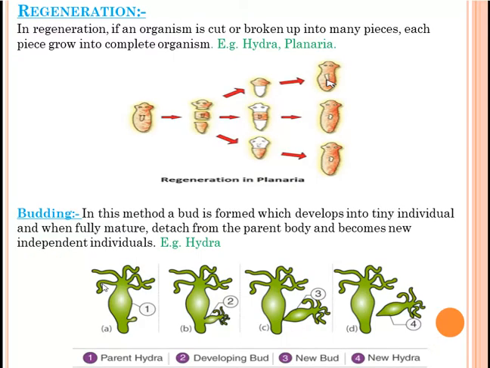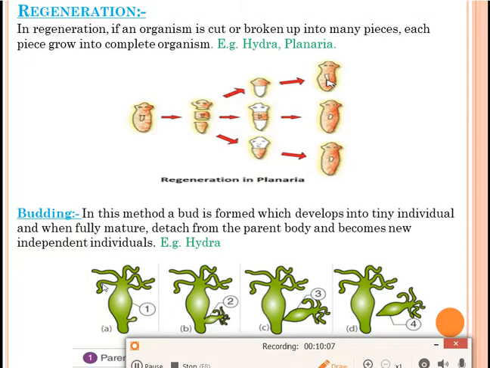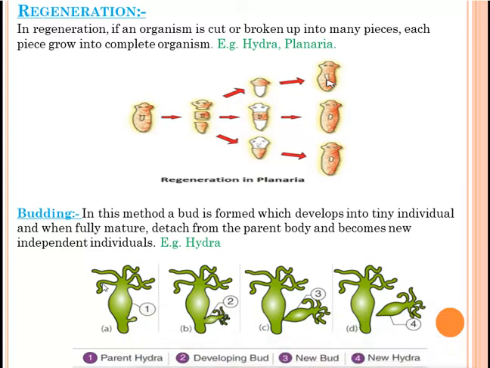Our next mode of reproduction is regeneration. Re means again, it will grow again. In regeneration, if an organism is cut or broken up into many pieces, each piece grows into a complete organism. Suppose accidentally its body is broken up into many pieces. Those pieces will regenerate and form new organisms. Examples are Hydra and Planaria.